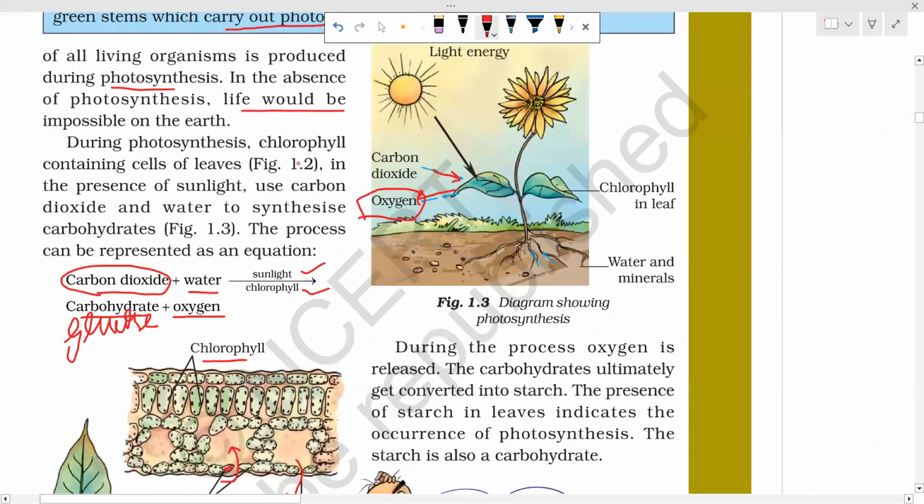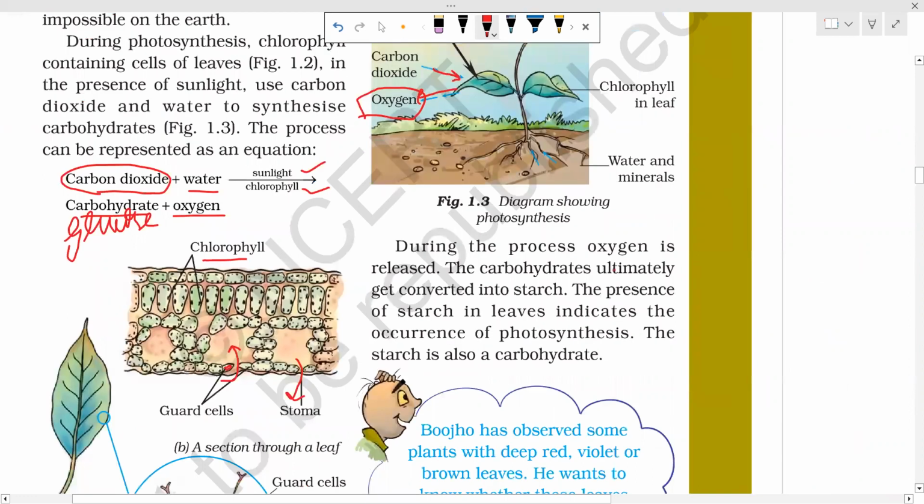Now what is given? During the process, oxygen is released. Carbohydrates are ultimately converted into starch. See, here glucose is there. If plants require glucose, it will get utilized, and some part which is not required at present is converted to starch, and it is stored in the plants.